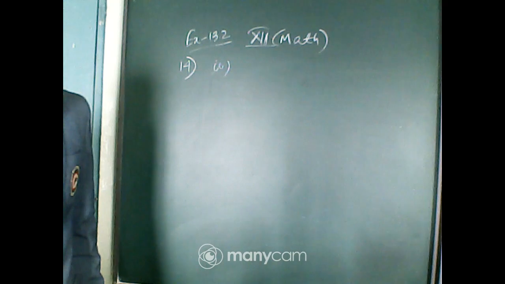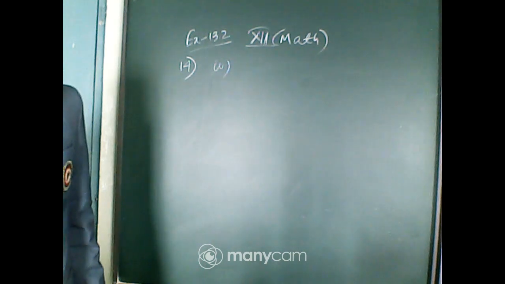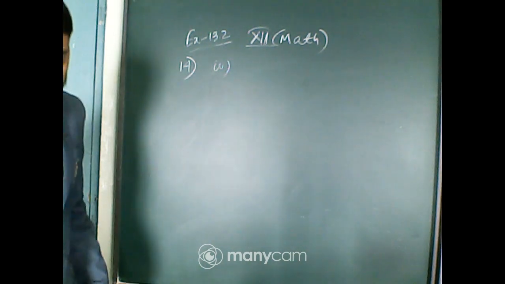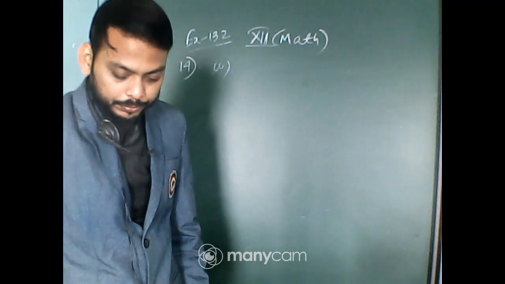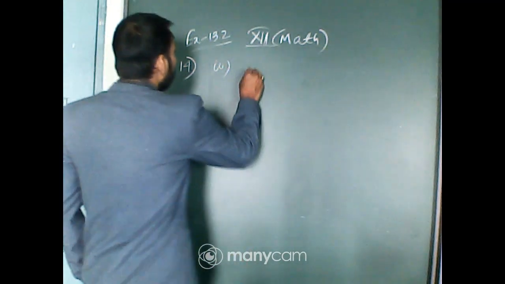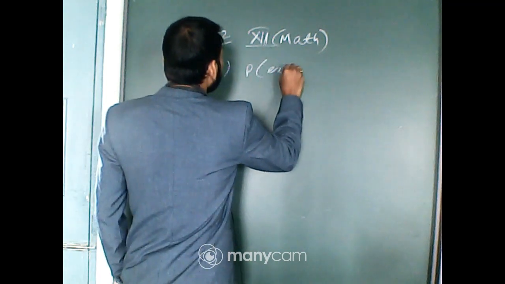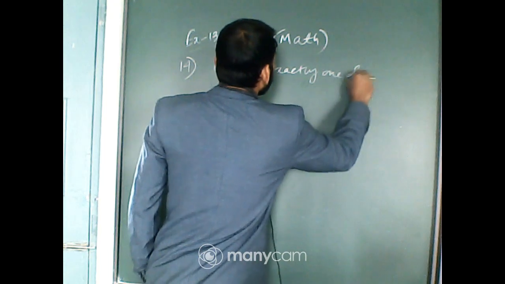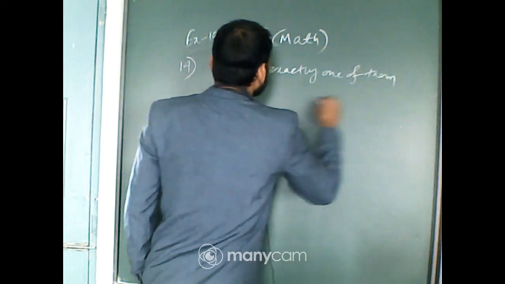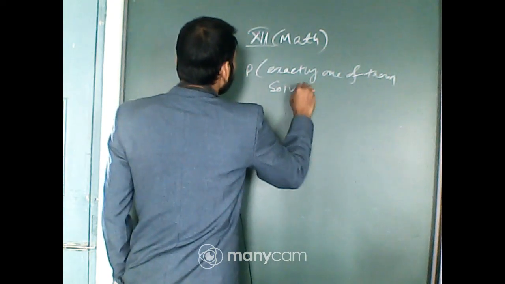Probability of exactly one of them solving the problem.